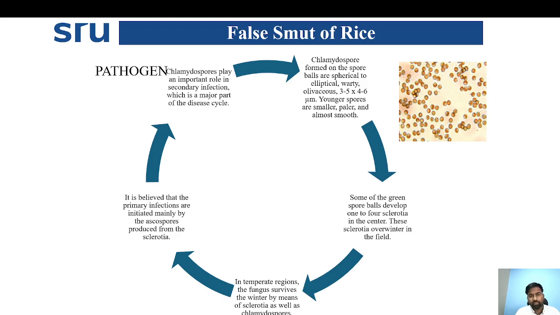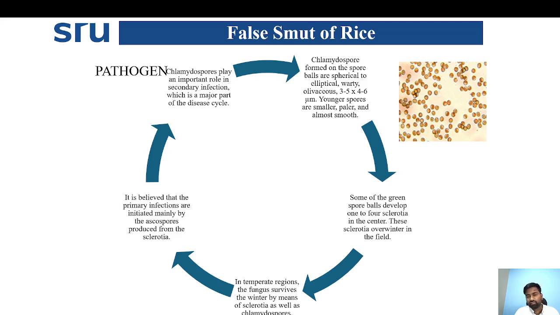This is the life cycle, or disease cycle, of the false smut of rice. Majorly the fungus will produce chlamydospores. The chlamydospores play an important role in the secondary infection, which is a major part of the disease cycle. Chlamydospores form on the spore ball, and are spherical, elliptical, warty, 3.3 to 5 and 4 to 6 micrometers in diameter. Younger spores are smaller, paler and also smooth.